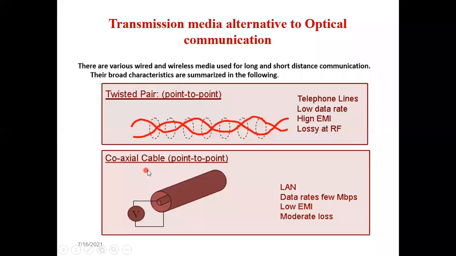Then we had coaxial cable. Again, it was point to point. We still use coaxial cable; we have not completely removed it. It was used in LANs. The data rates were more compared to the twisted pair cable, a few Mbps. The electromagnetic interference was less compared to twisted pair cable, and the losses were moderate. So here the losses were more, here the losses were moderate. Moderate loss means coaxial cable compared to twisted pair cable.